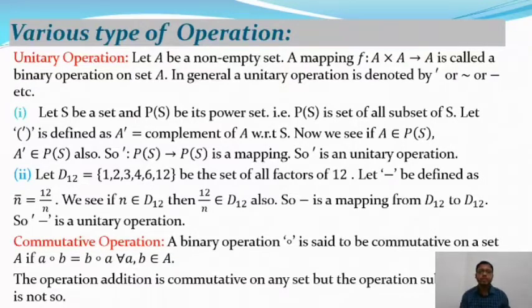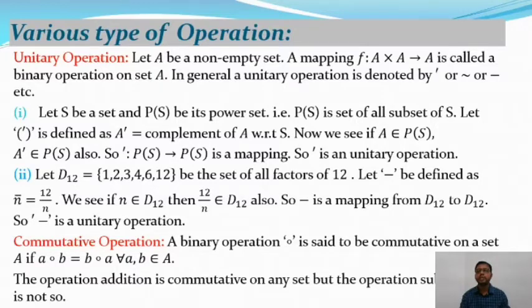And after that we will take one more binary operation, the commutative operation. A binary operation composition is said to be commutative on a set A if A composition B is equal to B composition A for all a, b belonging to A. So the operation addition is commutative on any set, but the operation subtraction is not commutative.